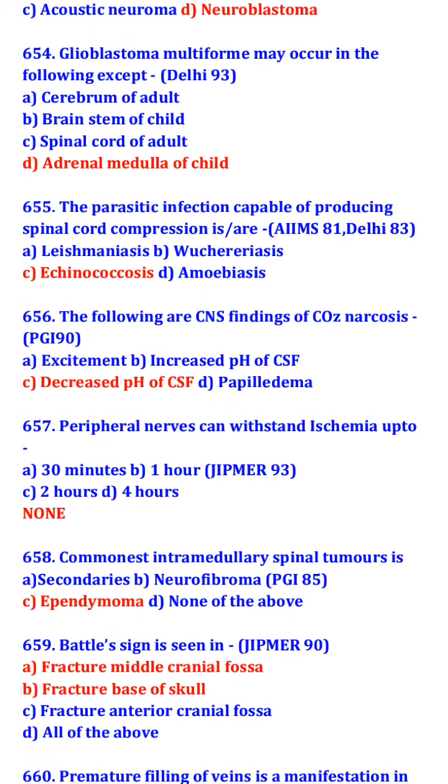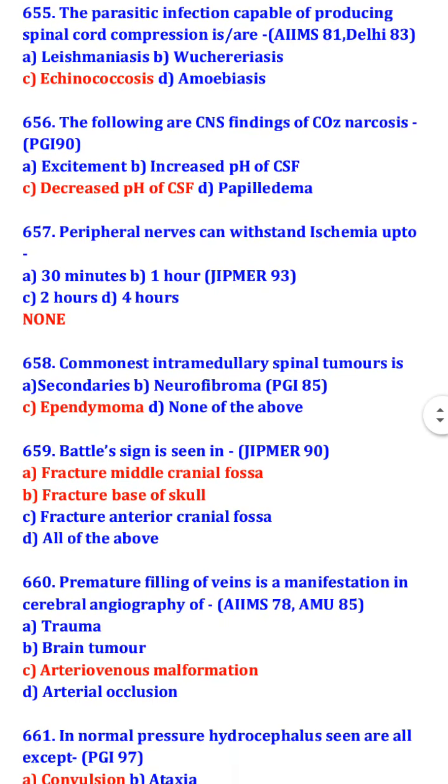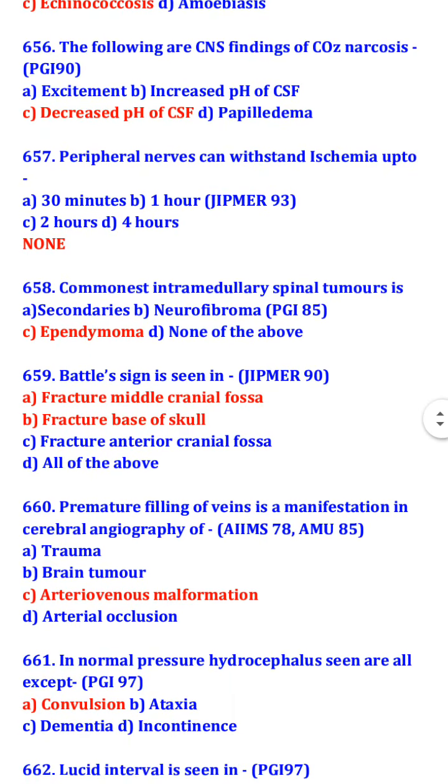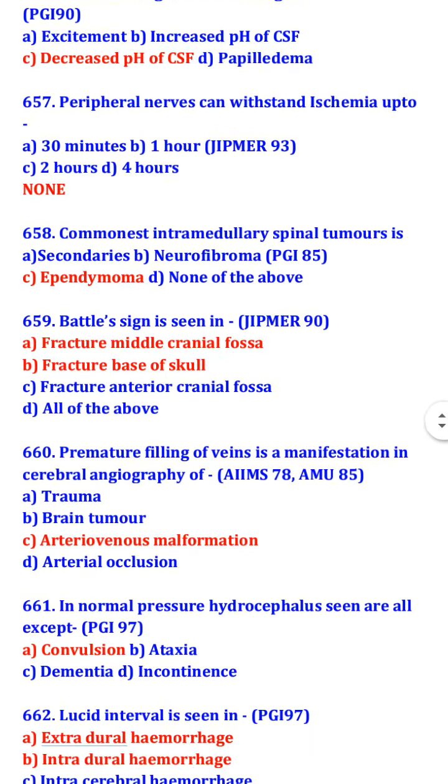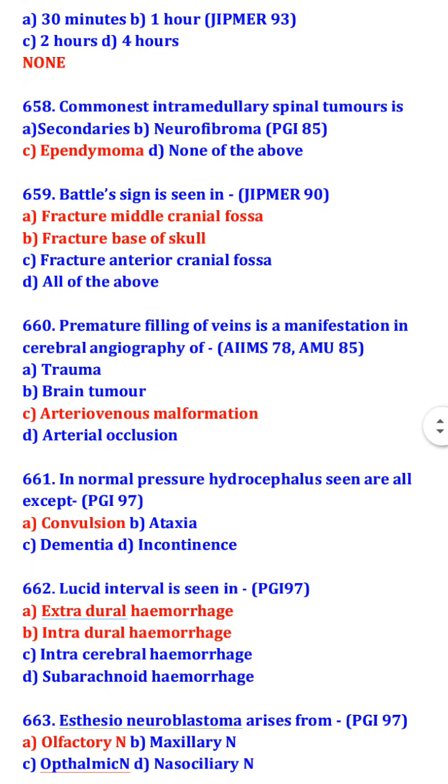Peripheral nerves can withstand ischemia up to none of these. Commonest intramedullary spinal tumor is ependymoma. Battle sign is seen in fracture of middle cranial fossa or fracture of base of skull. Premature filling of vein is a manifestation in cerebral angiography of arteriovenous malformation.